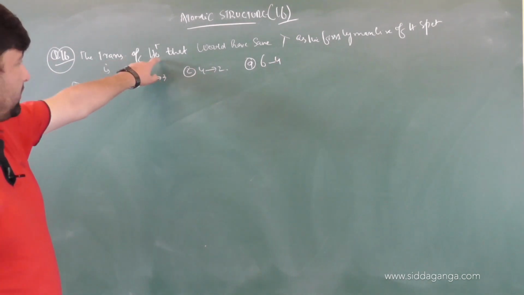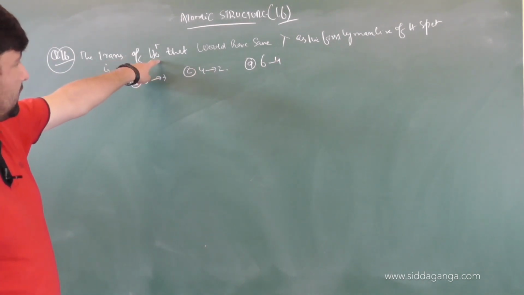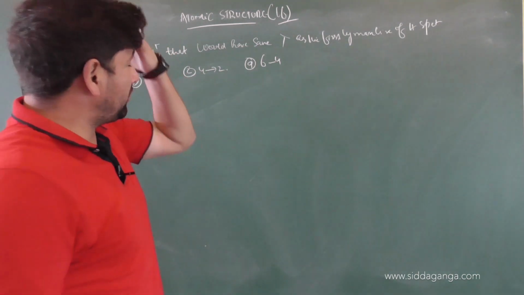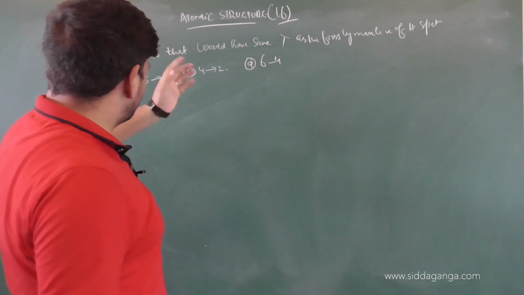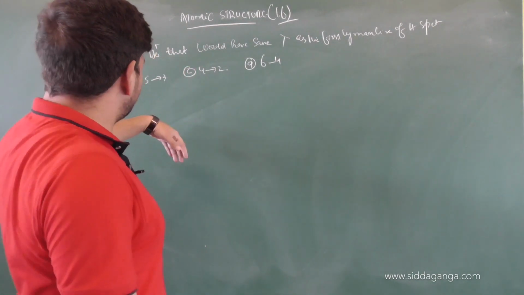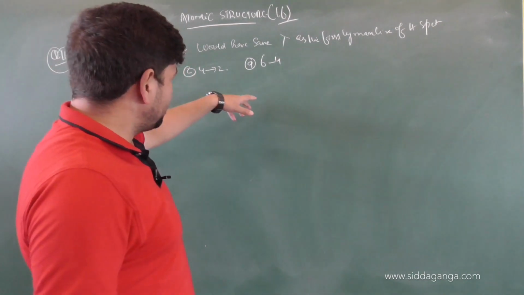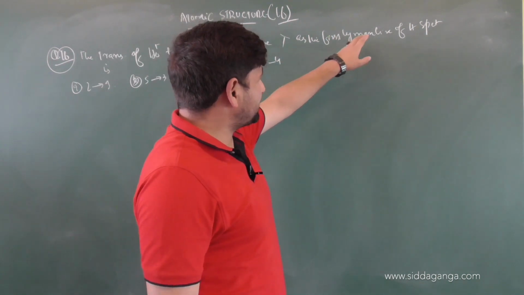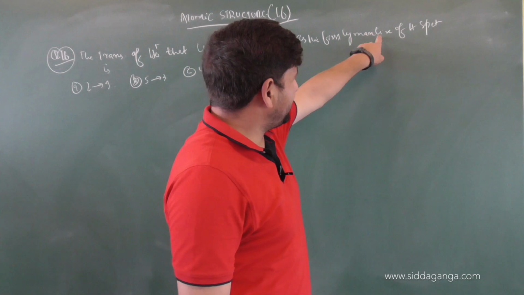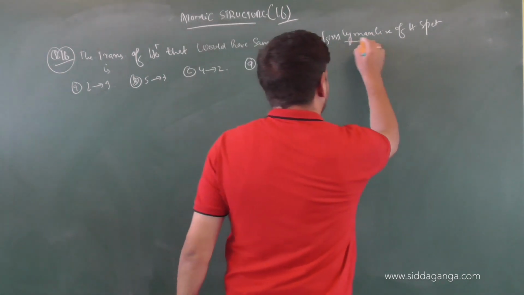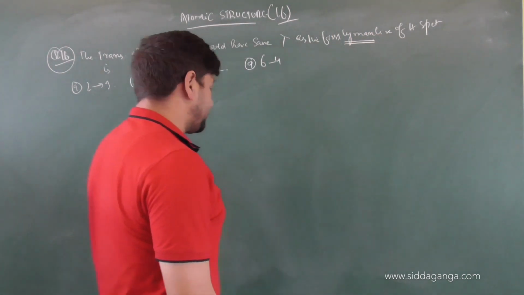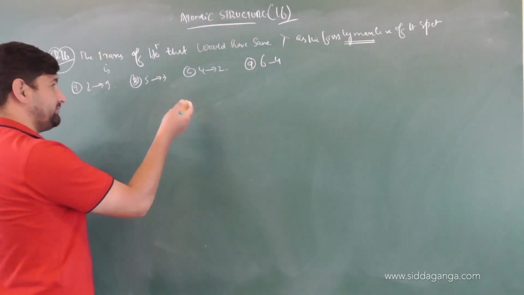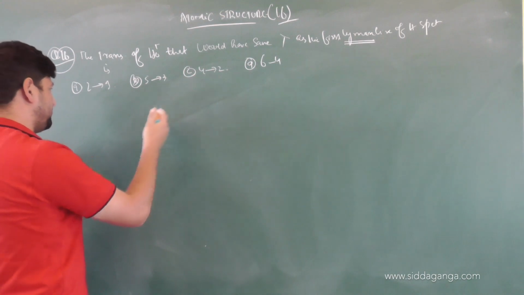Our question is, in helium ion, what transition should occur? Where from should electrons come back from excited state to ground state, so that its wavelength is the same as that of the first Lyman line of hydrogen spectrum? So let us first of all calculate the wave number, which will be in terms of wavelength also. We'll equate the wave numbers.